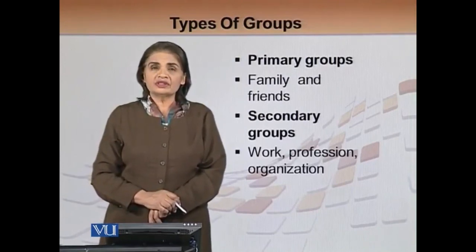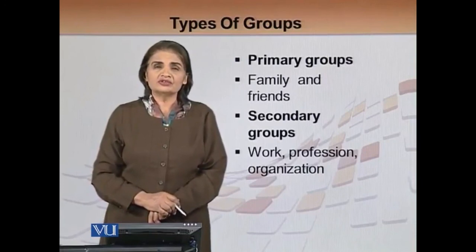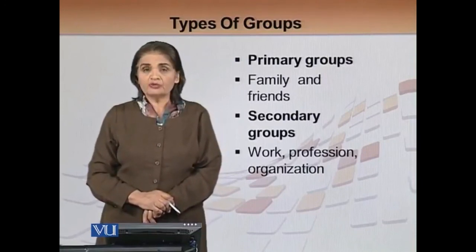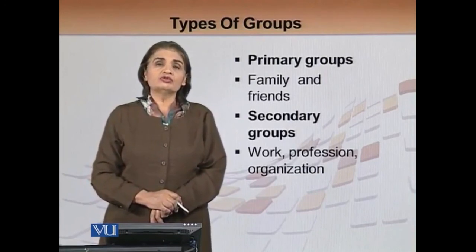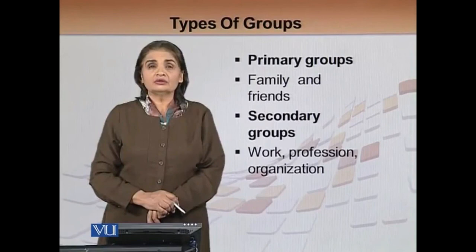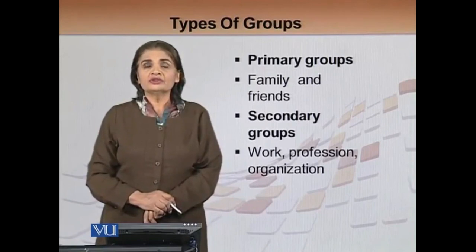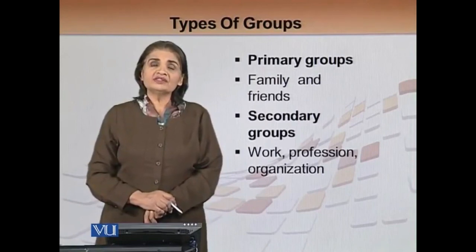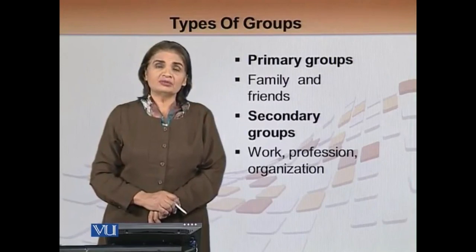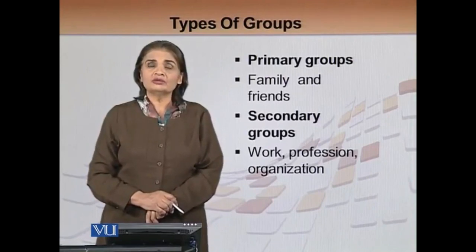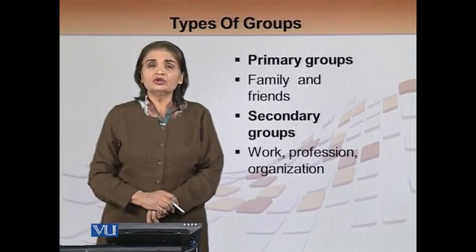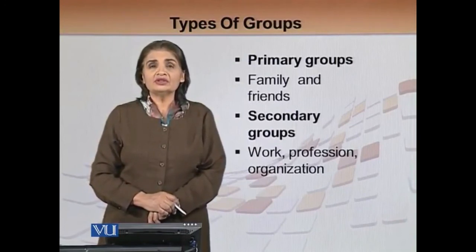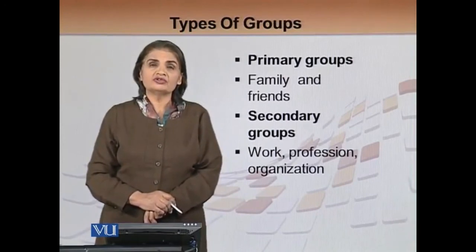Secondary group examples we find in industries, organizations, professions, and workplaces, such as groups of doctors who have formed their own groups. They go to places where natural disasters take place and try to help people in all respects, financially, by providing medical aid, or by treating patients who are sick due to the natural disasters.